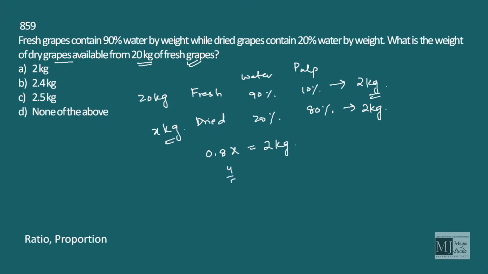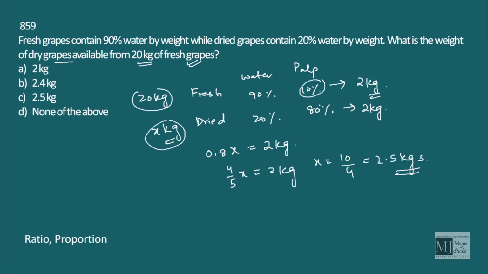That means 4 by 5 x is 2 kg. x is 10 by 4, 2.5 kg. Just comparing weights with the pulp percentages and equating. Answer is 2.5 kg.